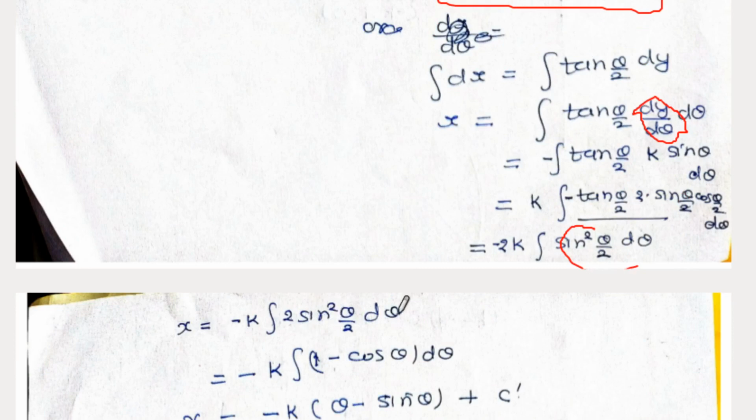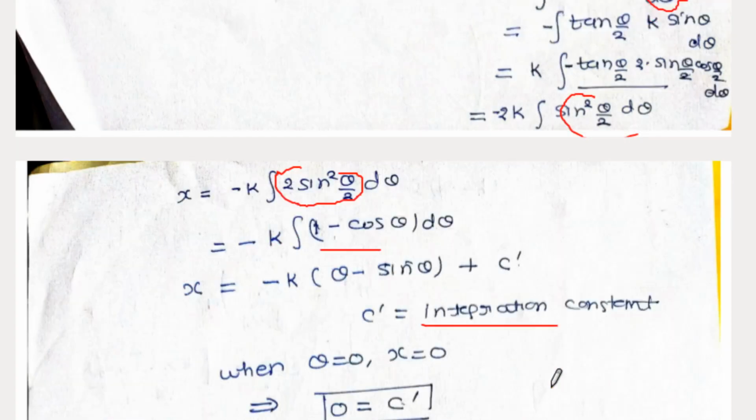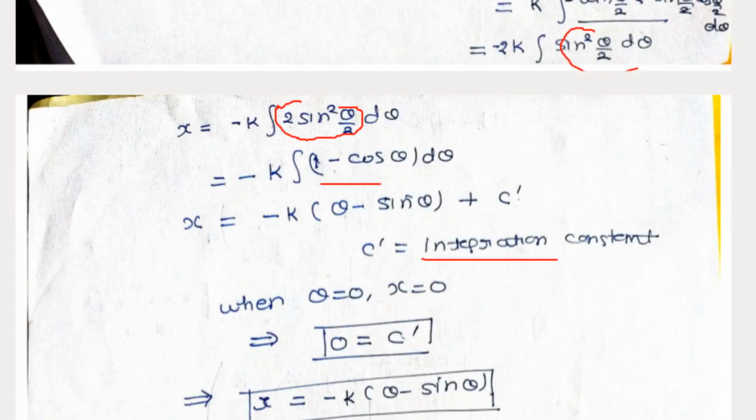In the next step we can write this sin²(theta/2) like this, and we can integrate this expression very easily, which is equal to k(theta - sin theta) + c prime, where c is the integration constant. Here we can get the value of c prime by using the initial condition.